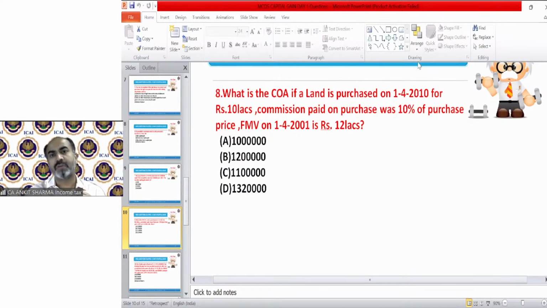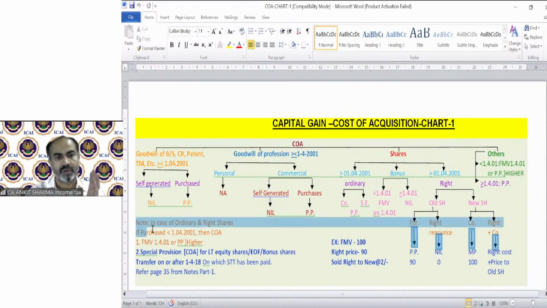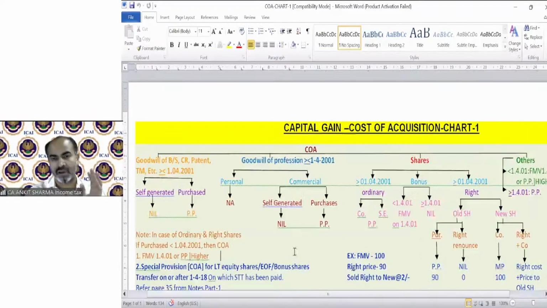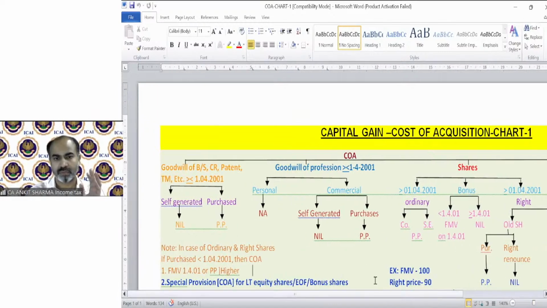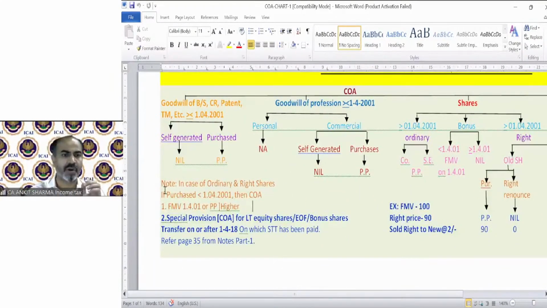So now moving on to our chart of cost of acquisition. I believe you must have gone through this chart and that might help you to understand the provision more easily. In this chart, note number 1, which has been written on the left hand side, I have already told you.